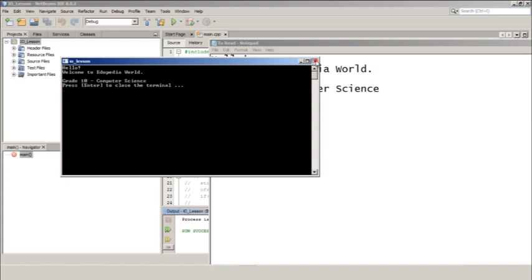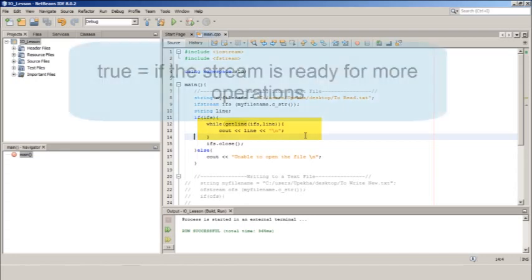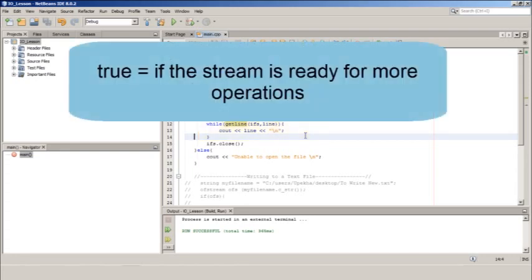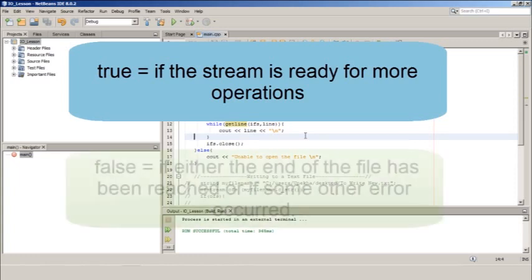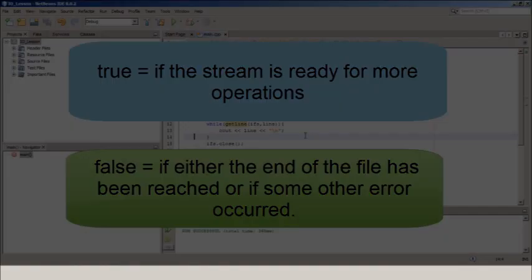So in this program, we have read a text file and printed out the contents on the console. We have created a while loop that reads the file line by line using the getline function. The value returned by the getline function is a reference to the stream object itself, which when evaluated as a Boolean expression, true is returned if the stream is ready for more operations, and false is returned if either the end of the file has been reached or if some other error occurred.